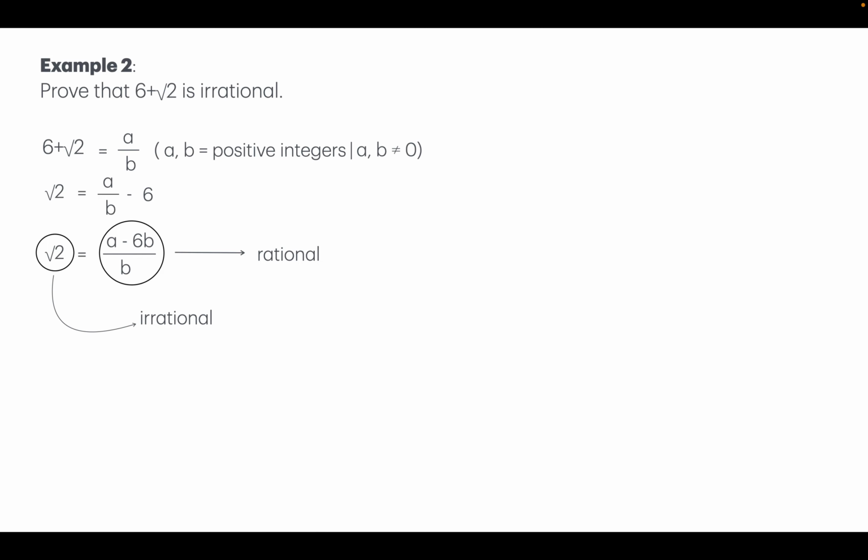And in an expression where both the sides have to be equal, how can one side be irrational and the other side be rational? Both of the sides should either be rational or irrational. We cannot have an irrational number equal to a rational number. Well, we have a contradiction here. And why do we have this? Why did we get this contradiction here?